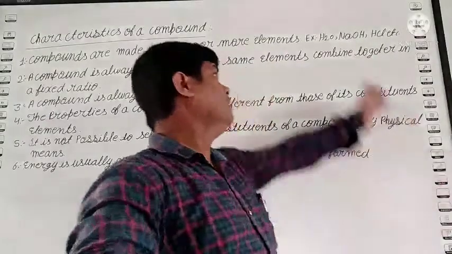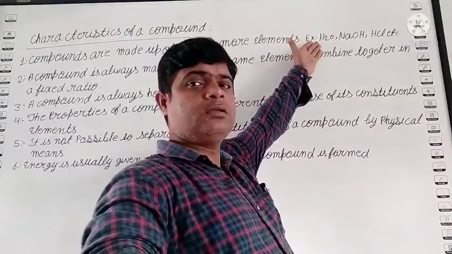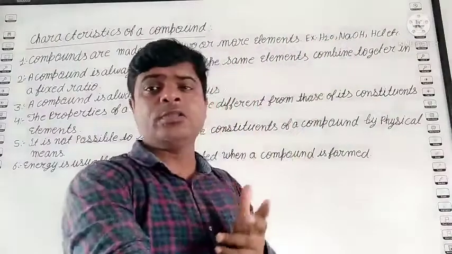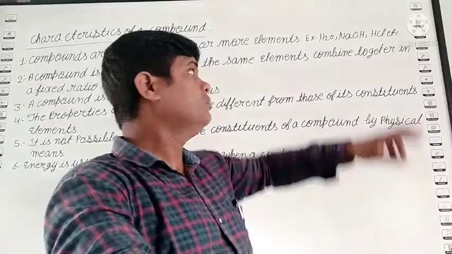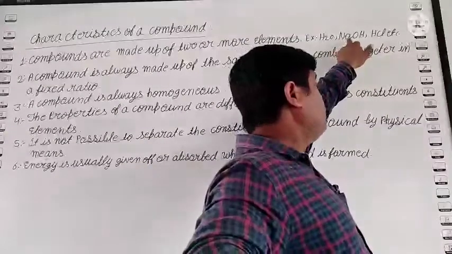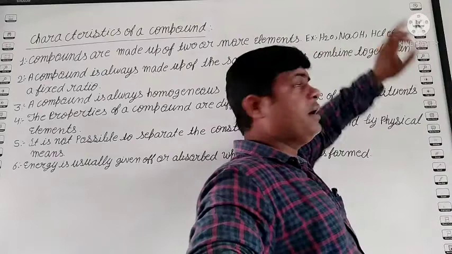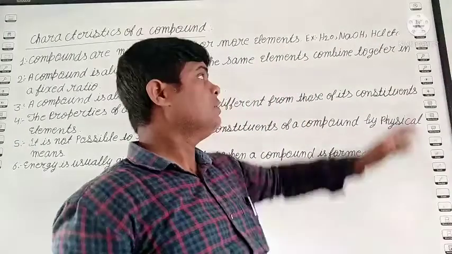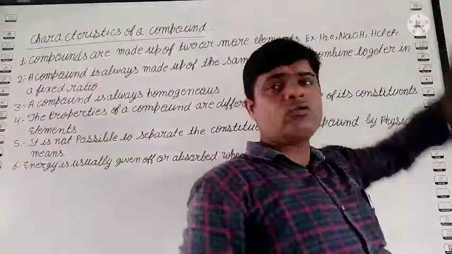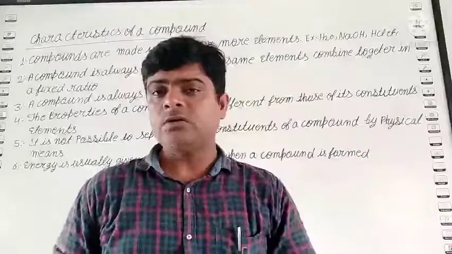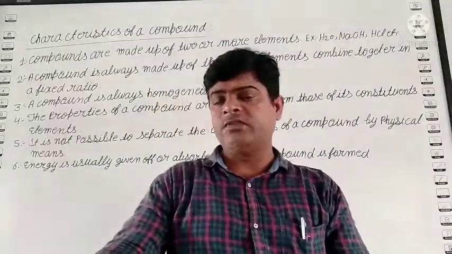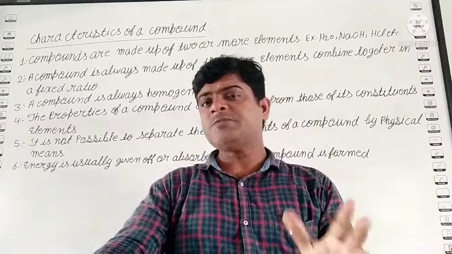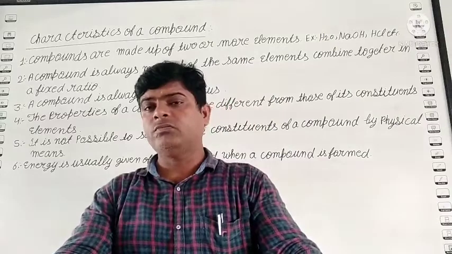Okay, see, like H2O, water. How two hydrogen and one oxygen join together and form the water molecule. Sodium hydroxide: one sodium, one oxygen and one hydrogen become joined together and form sodium hydroxide. Next one is HCl, hydrochloric acid. One hydrogen and one chlorine joined together and form hydrochloric acid. Clear? So this is the first property of compound.